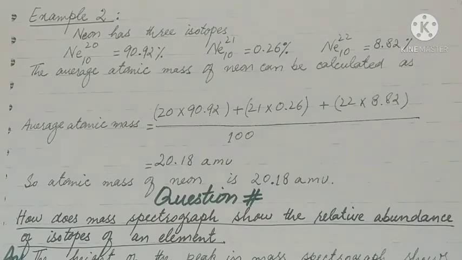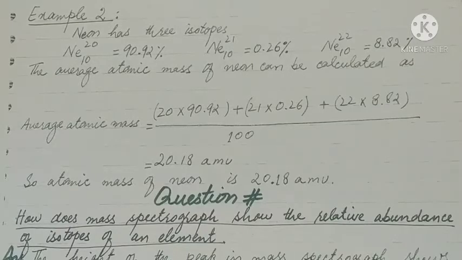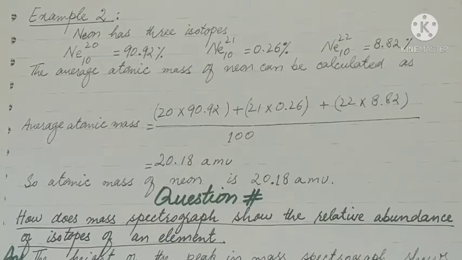The average atomic mass of neon is equal to 20 into 90.92 plus 21 into 0.26 plus 22 into 8.82 divided by 100, and the answer is 20.18 AMU. So atomic mass of neon is 20.18 AMU, which is also in fraction because average is calculated by considering the number of isotopes and their relative abundances or percentages.